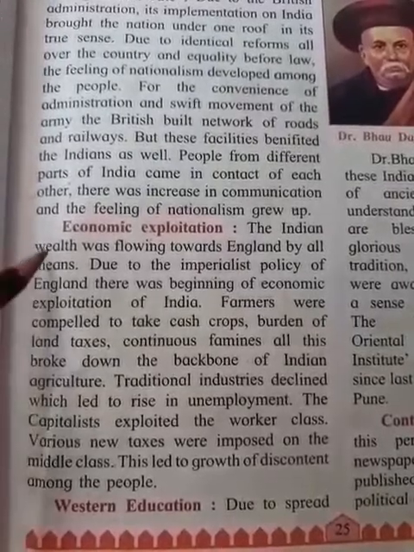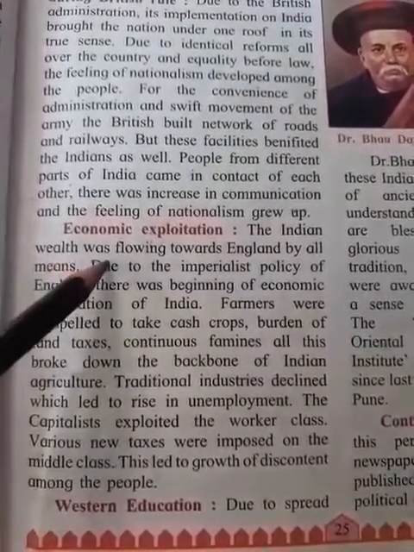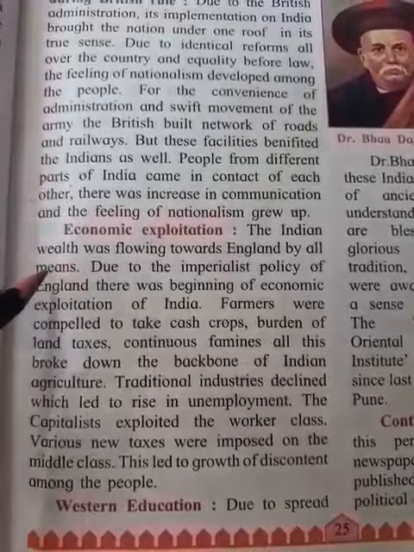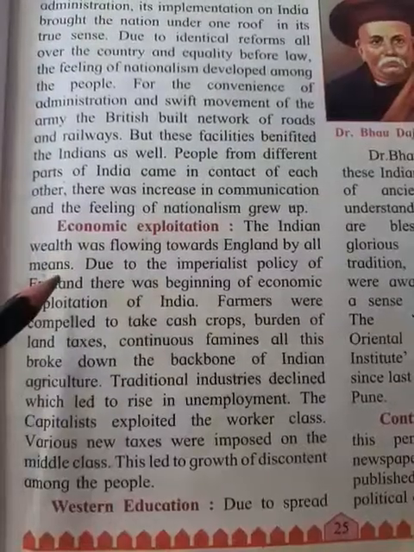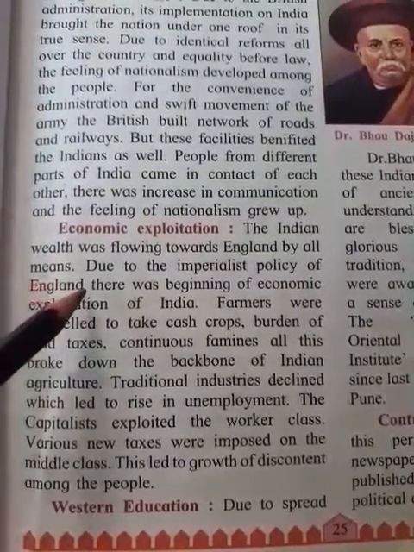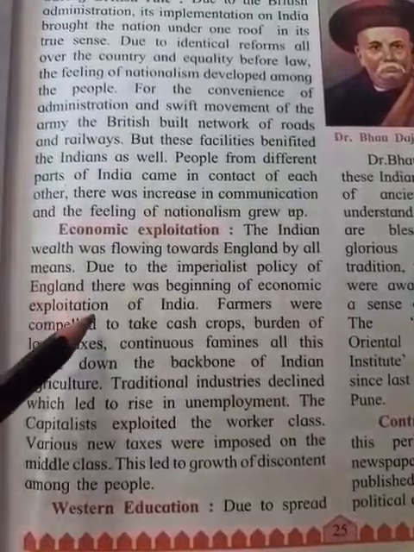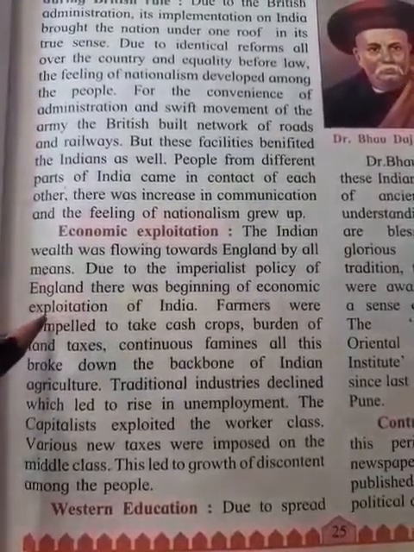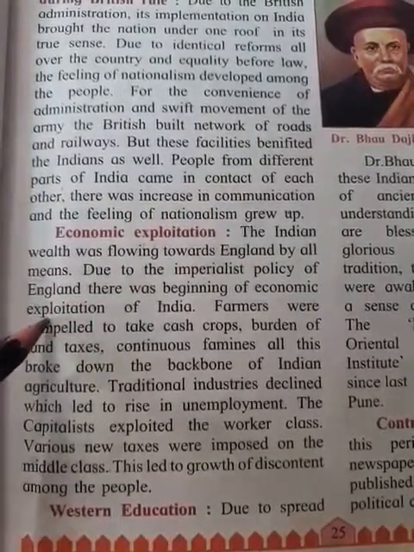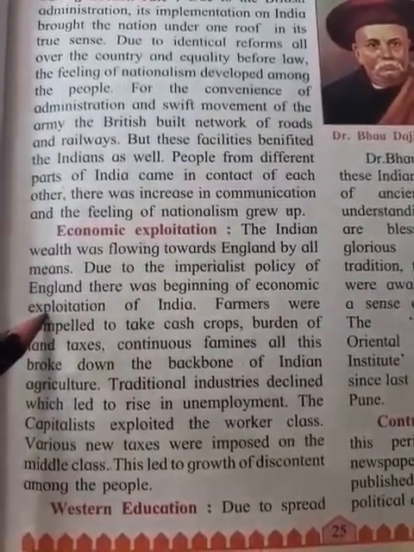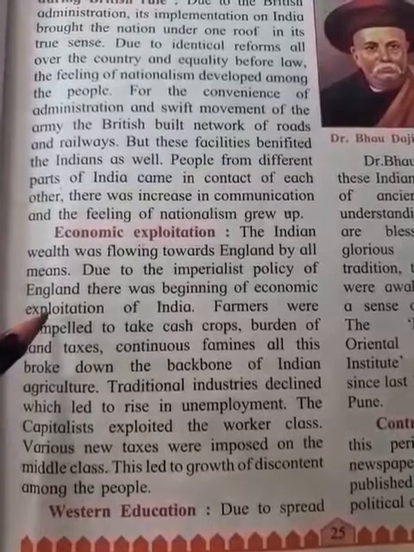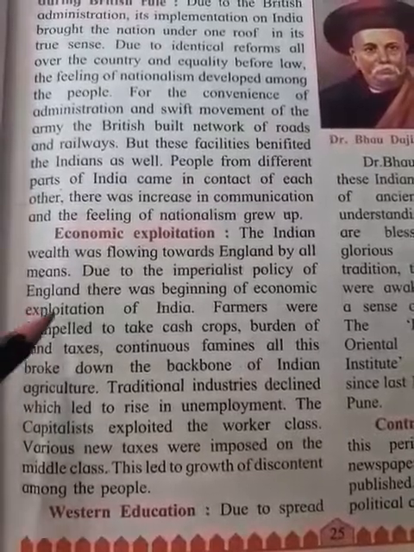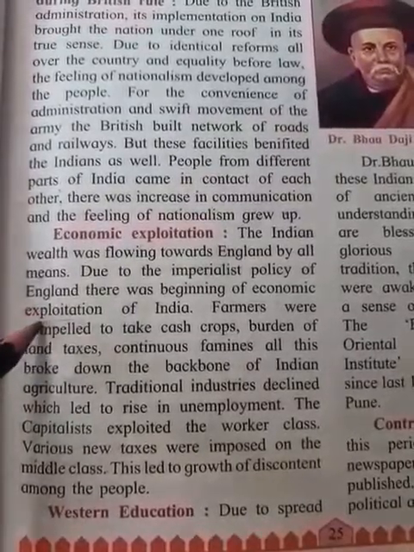Like that, the wealth was flowing towards England by all means, from all sides. Due to the imperialistic policy of England, there was the beginning of economic exploitation of India. Economic exploitation means the wealth of India, the money from India, they were trying to carry it towards England.